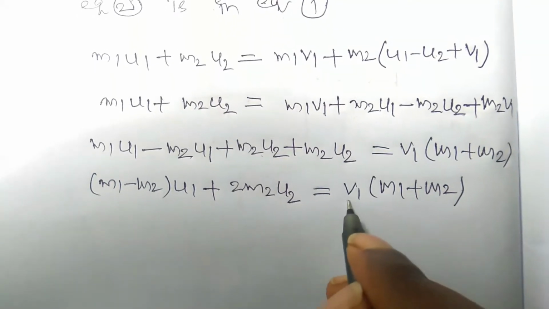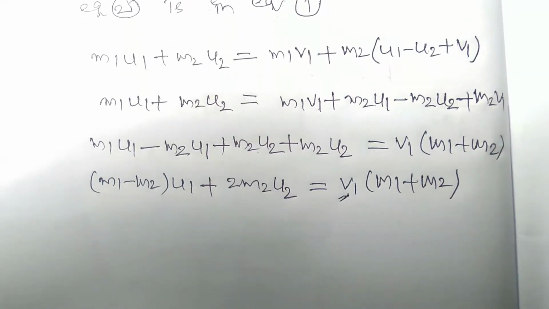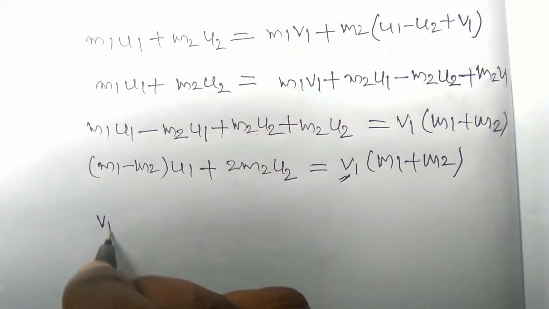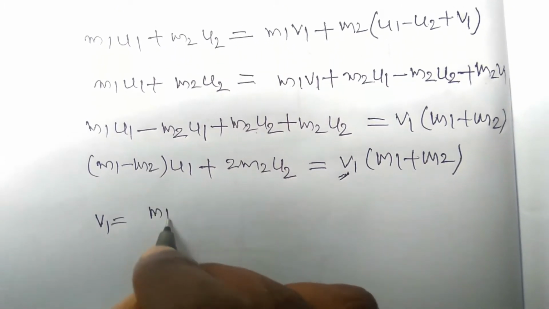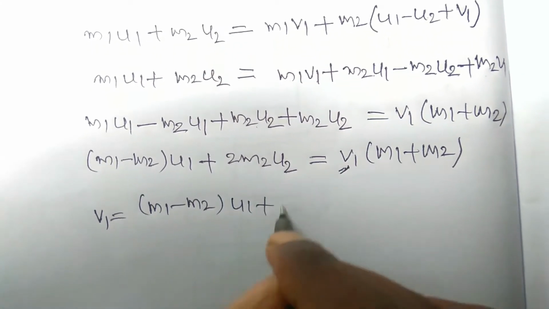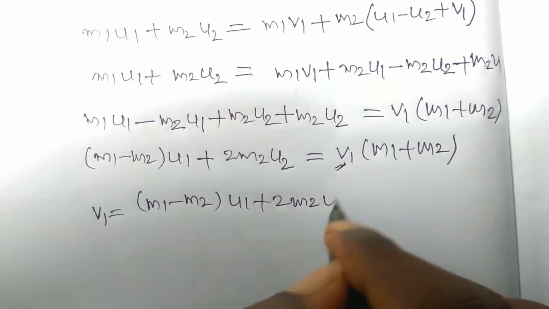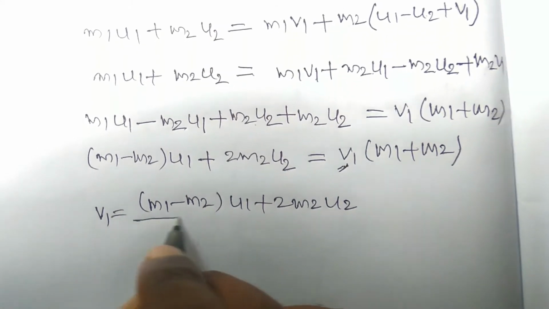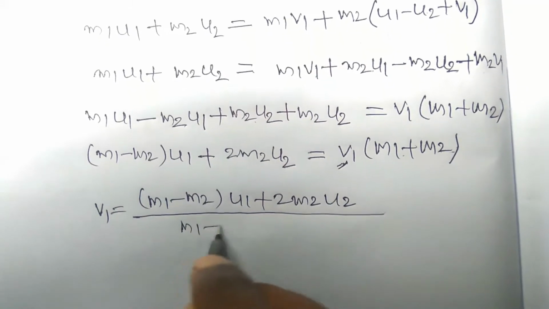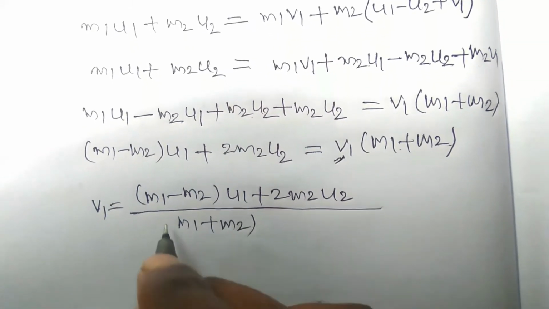We just have to find out the value of v1, then simply you can write v1 is equal to m1 minus m2 into u1 plus 2m2 u2 whole divided by this m1 plus m2, okay?